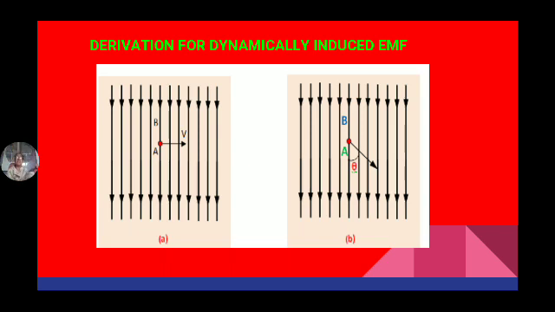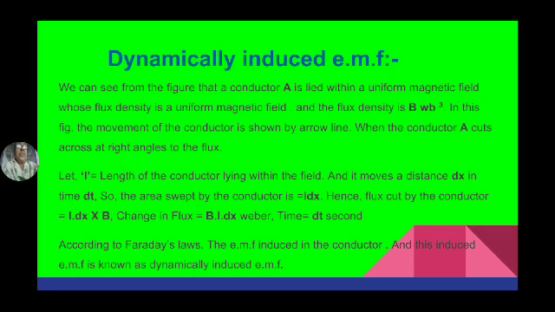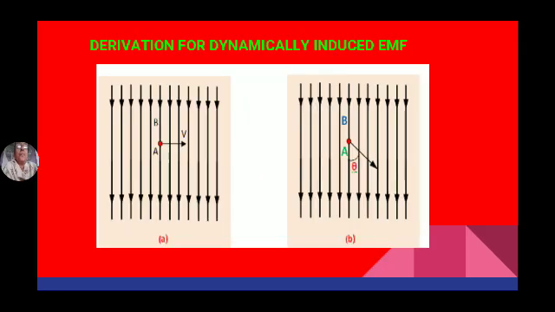When the conductor is moving at an inclination of theta degrees with respect to the magnetic field, the EMF induced is given by E = BLV sin theta, where B is the flux density of the magnetic field, L is the length of the conductor, V is the velocity of the conductor, and theta is the angle between the movement of the conductor and the direction of the magnetic field.